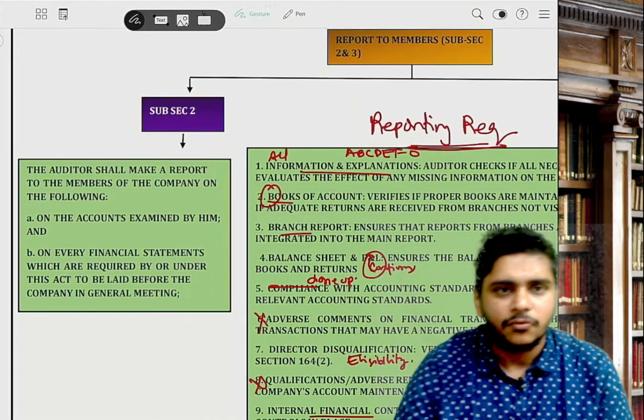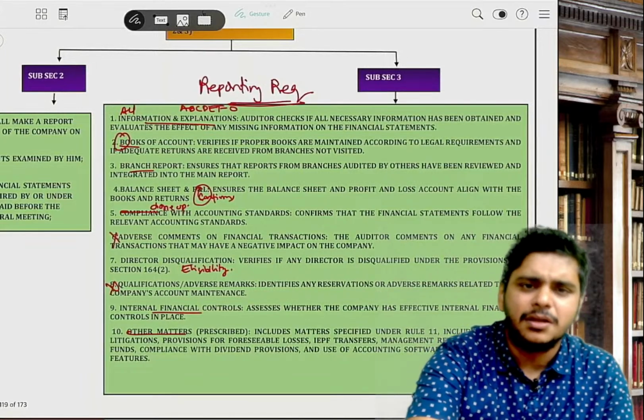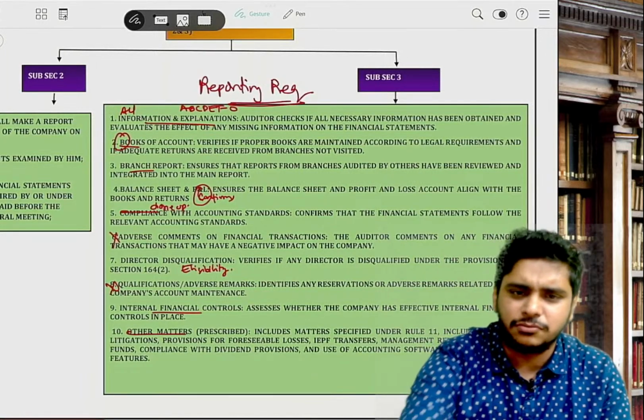Then 143(3), it is your reporting requirements. Very rare in the exam they can ask you.